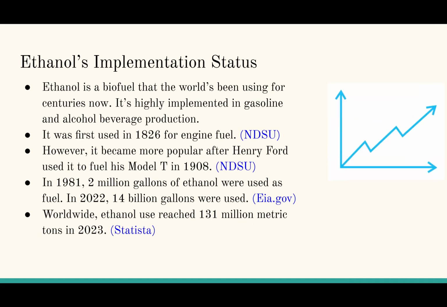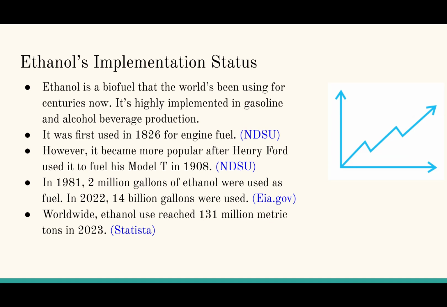Ethanol implementation status. Ethanol is a biofuel that the world's been using for centuries now. It's highly implemented in gas and alcohol beverage production. It was highly used in 1826 for engine fuel, but it became more popular after Henry Ford used it to fuel his Model T in 1908. In the US in 1981, 2 million gallons of ethanol were used as fuel. In 2022, 14 billion gallons were used.